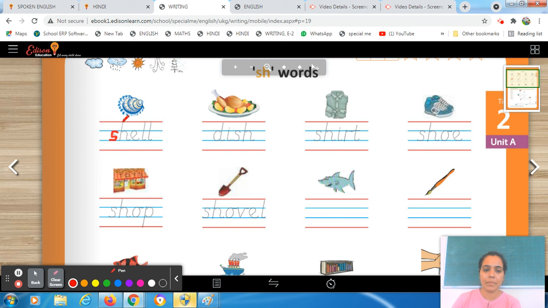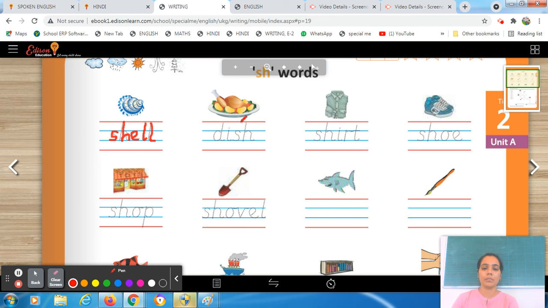Sh. SH will give you the sound sh. E will give you the sound e. Sh, e, l, l. Shell. Right? This is shell. In this way, you just have to trace all these words which are written over here.